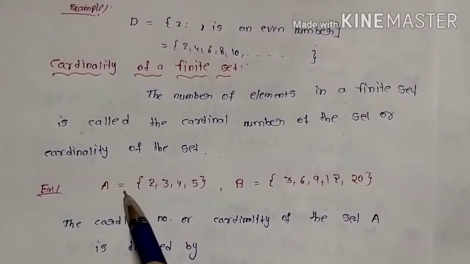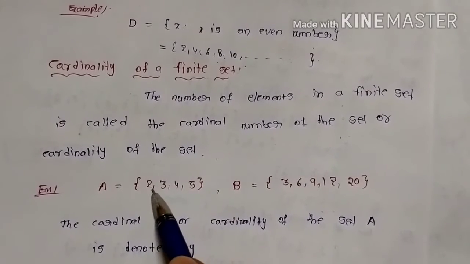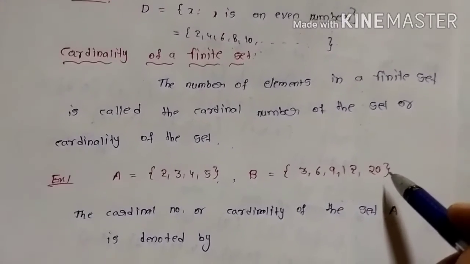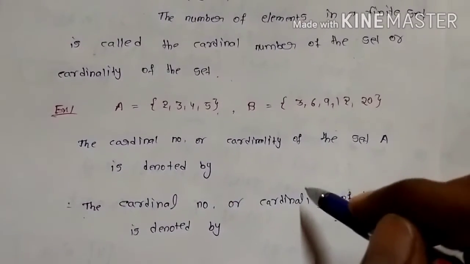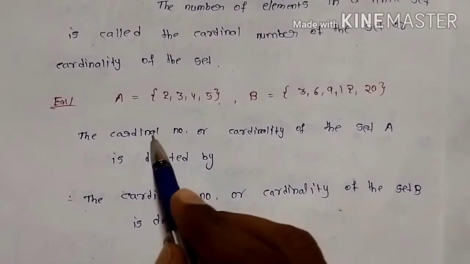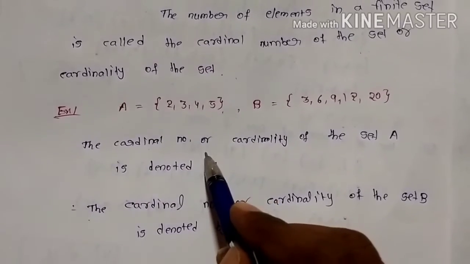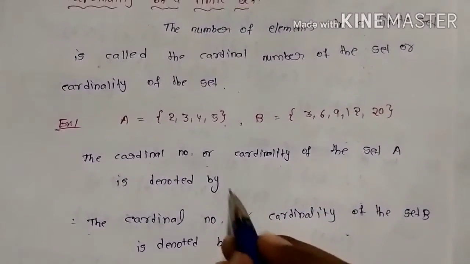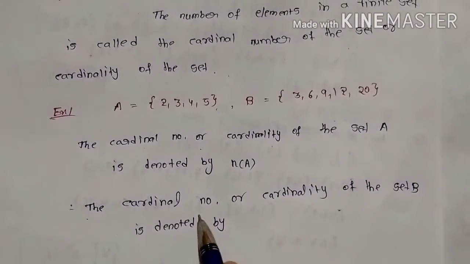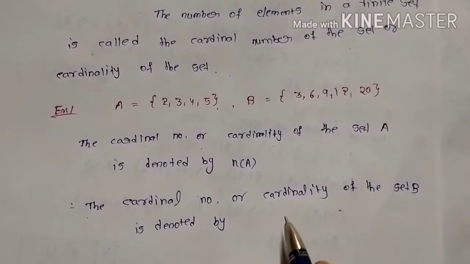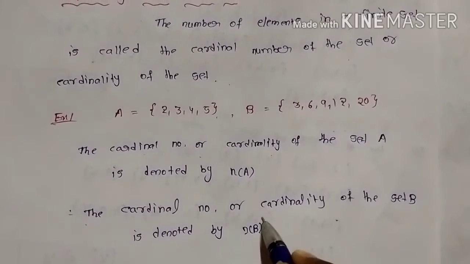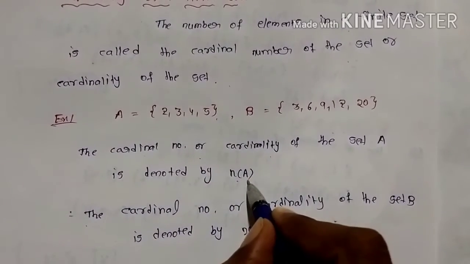Remember, I am explaining one example. A is equal to the set of 2, 3, 4, 5. B is 3, 6, 9, 12, 20. Once you observe here, are these two sets finite sets or not? Yes. How can you represent the cardinality? The cardinal number or cardinality of the set is denoted by n(A). Similarly, the cardinal number or cardinality of the set B is denoted by n(B). That means n means number of elements. n(A) means number of elements in the set A.